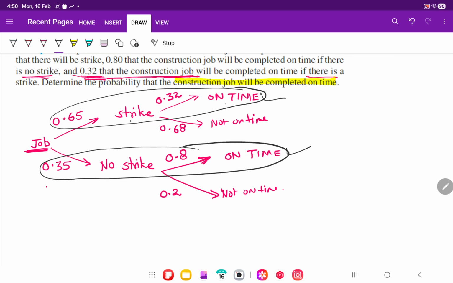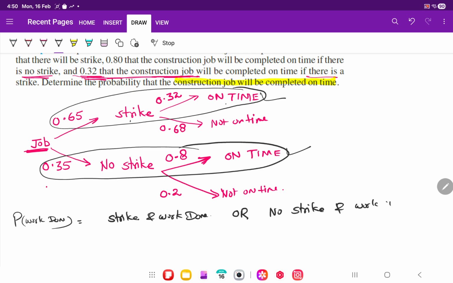So let me find the probability that work is done: a strike happened and work is done on time, or no strike happened and work is done on time.